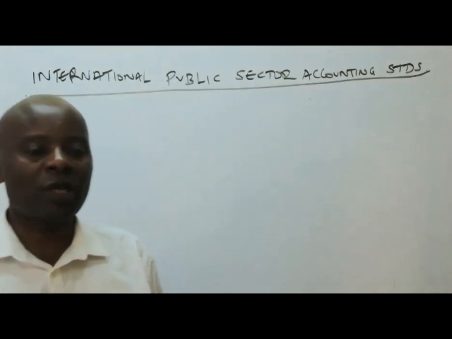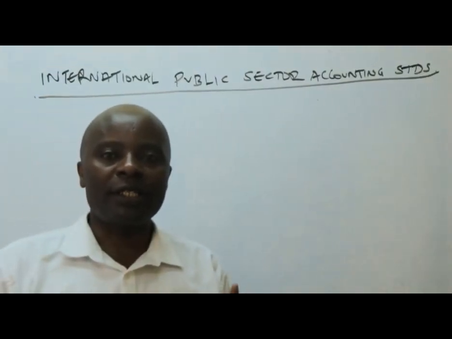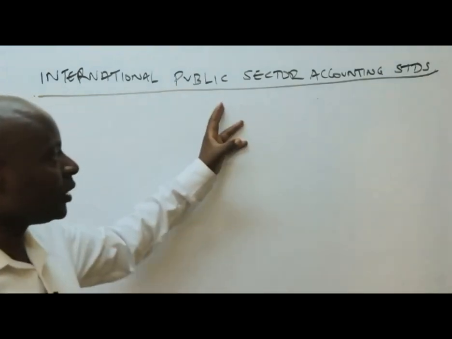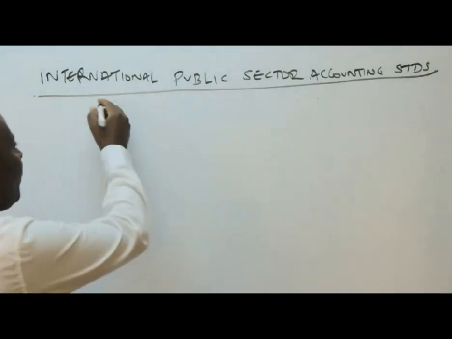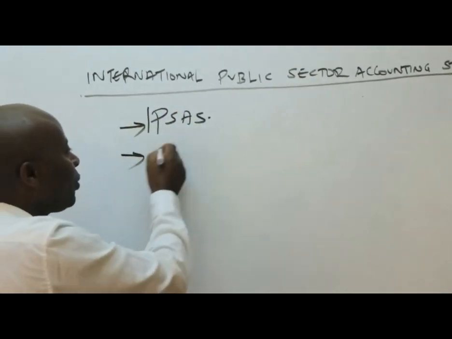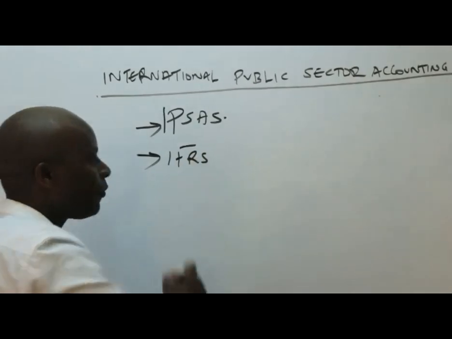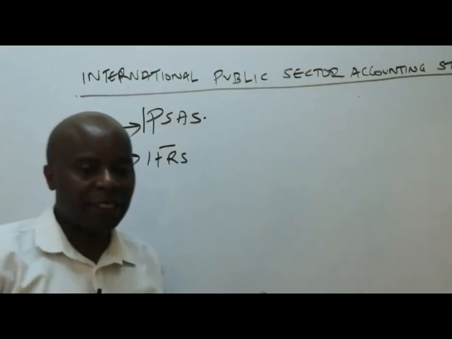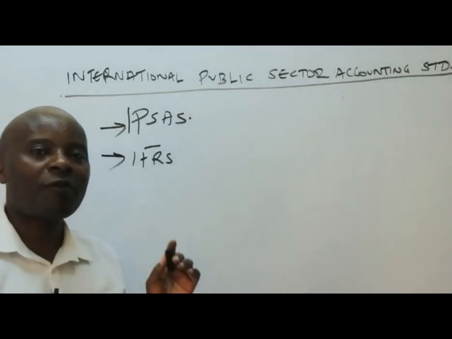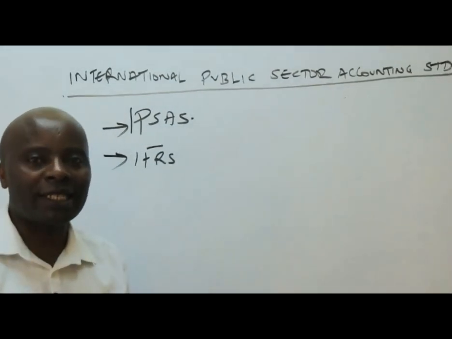Today, I would want us to look at the International Public Sector Accounting Standards, IPSAS. Now, remember, it will be very important for us to take note of IFRS, International Financial Reporting Standards.